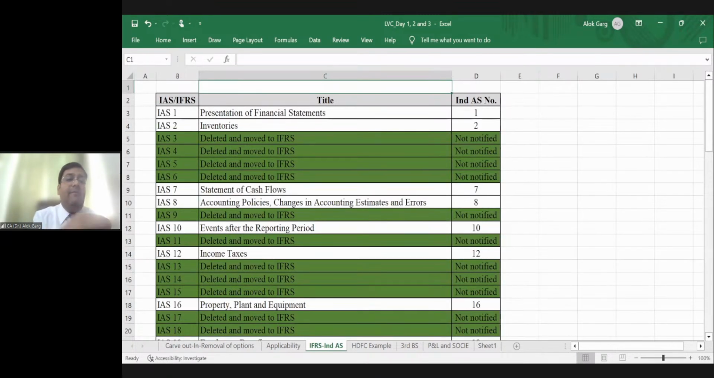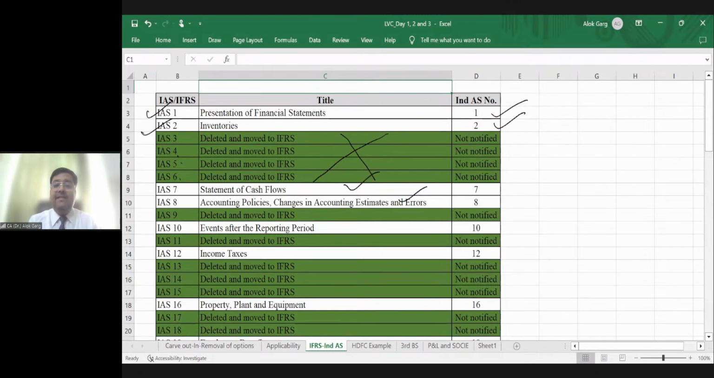Friends, for example, where IAS 1 was there, we have issued Ind AS 1. IAS 2, Ind AS 2. We have not issued counterpart standards for IAS 3, 4, 5, 6. Why? Because IAS 3, 4, 5, 6 are not there. They are deleted and moved to IFRS standards. So we have also not notified Ind AS 3, 4, 5, 6.